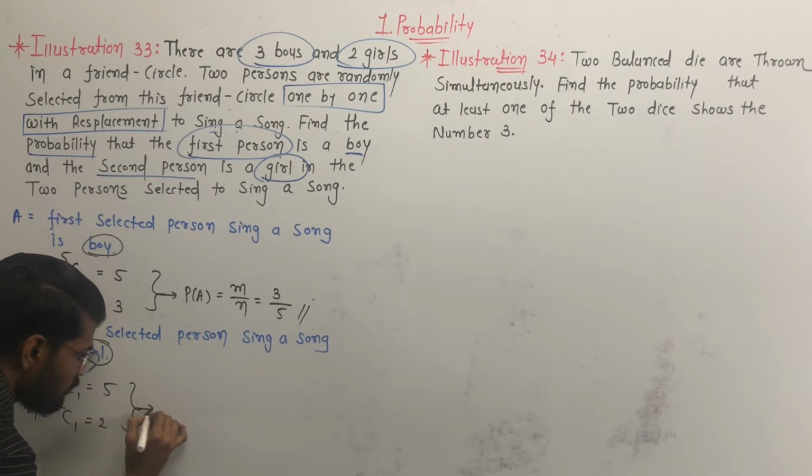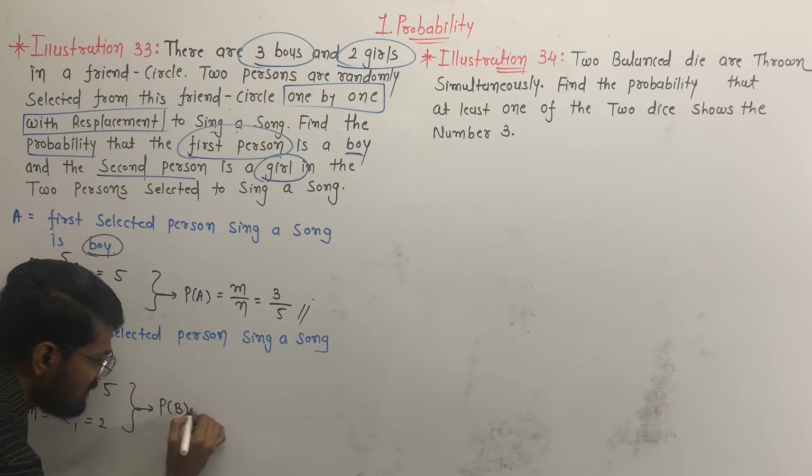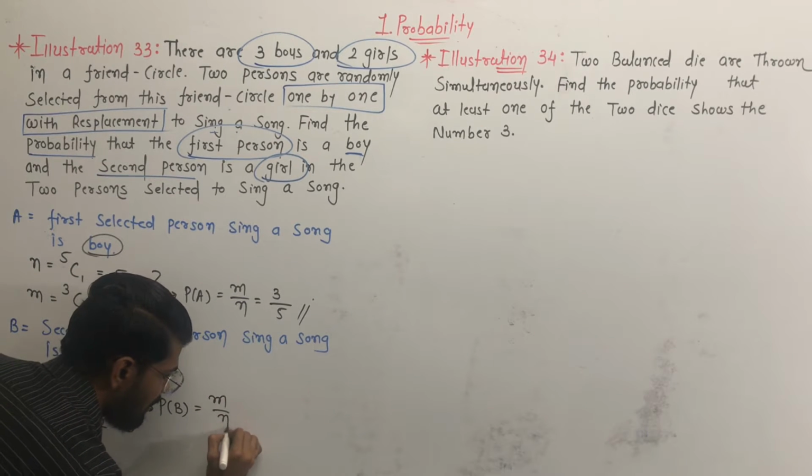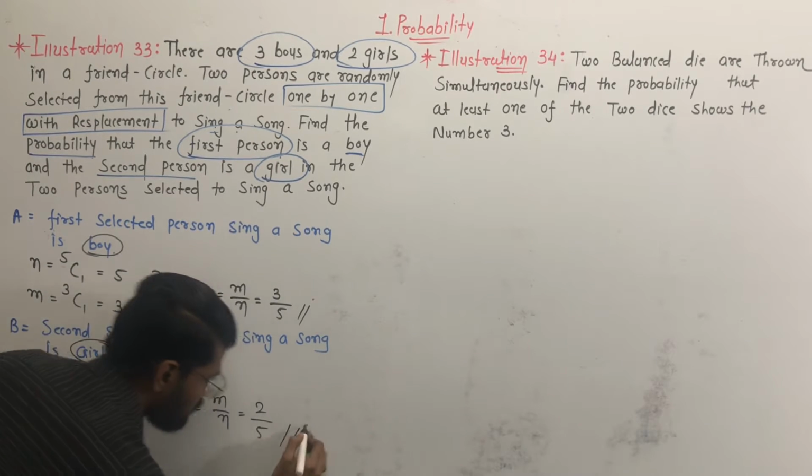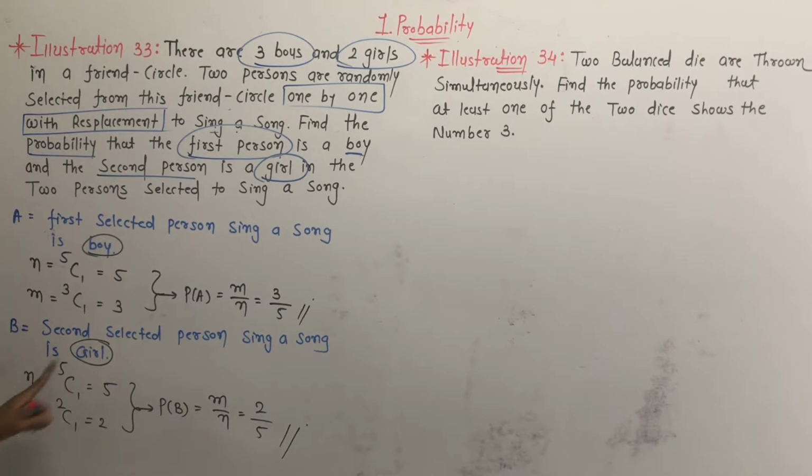So we can find the probability of event B. P of B is equal to m by n, m is equal to 2 and n is equal to 5. So this is the probability of event A and event B.